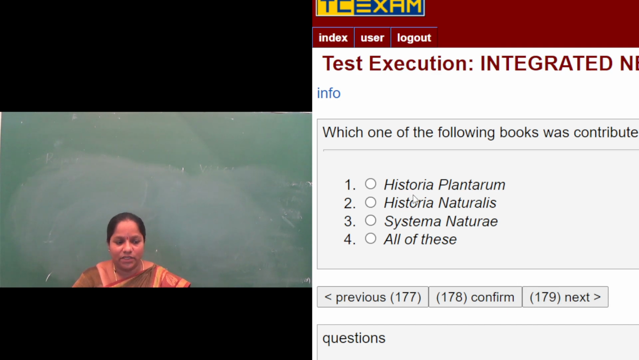Historia Plantarum and Historia Naturalis are written by another scientist. Historia Plantarum includes the information of plants. Historia Naturalis includes the information about animals. And Systema Naturae was a particular book written by Carolus Linnaeus, where many varieties of plants and animals, their taxonomy regarding nomenclature, classification, and identification, is given. So Systema Naturae is written by Carolus Linnaeus. All of this is wrong. So the answer for this will be Systema Naturae. Next one.